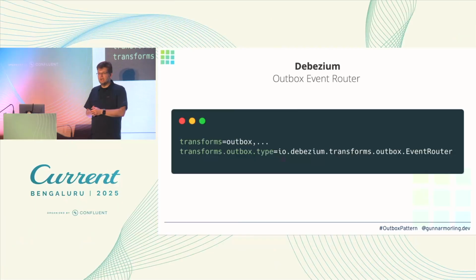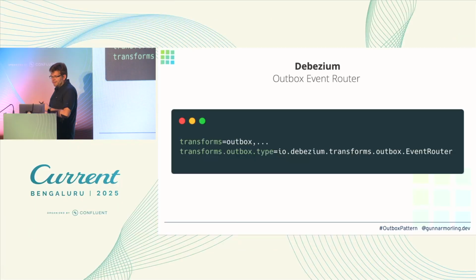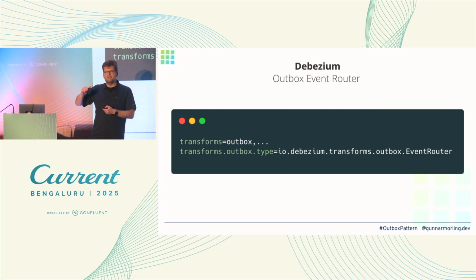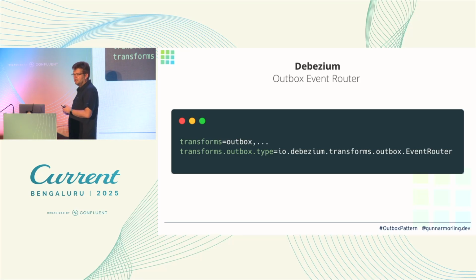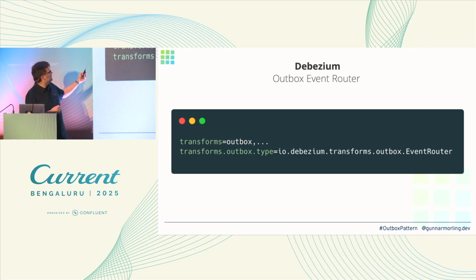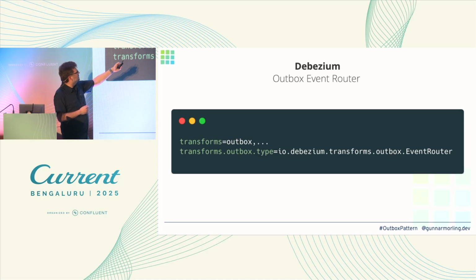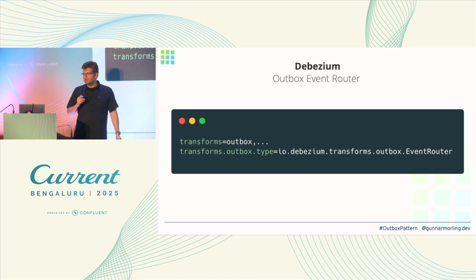Okay, let's get back to the Outbox pattern. I guess you won't be surprised if I tell you there is actually first-class support in Debezium for implementing the Outbox pattern. There is an SMT, a single message transformation, which gets configured like this. This is Kafka Connect configuration. So you say I have this transformation, which I call Outbox. It's using this particular type, the event router.